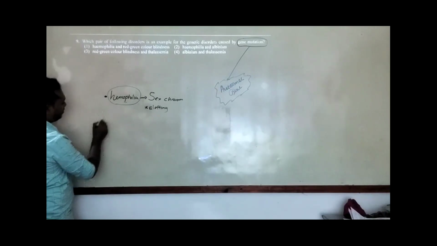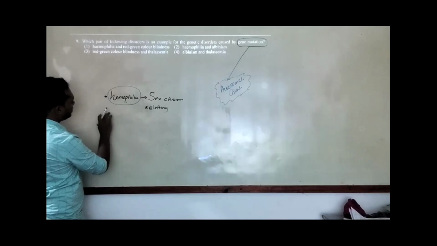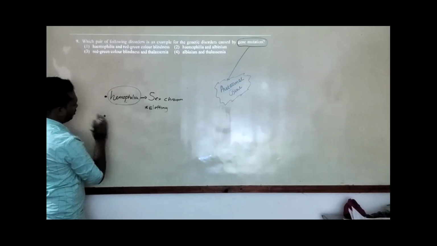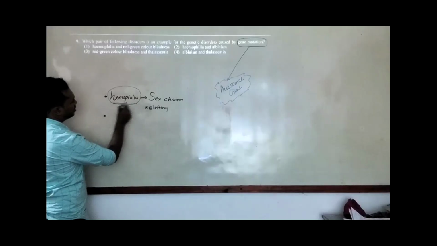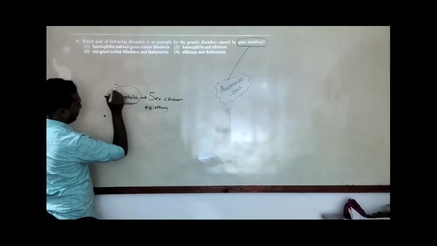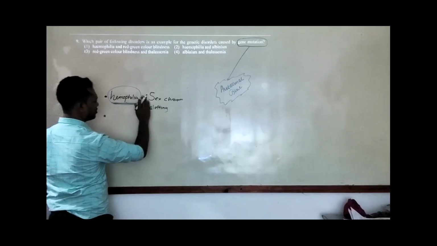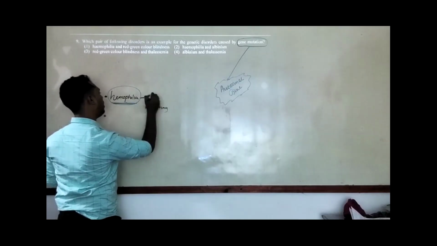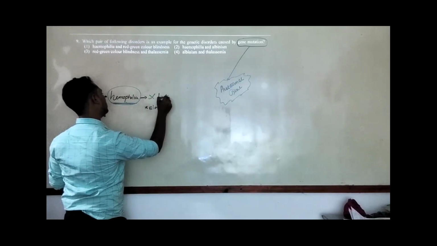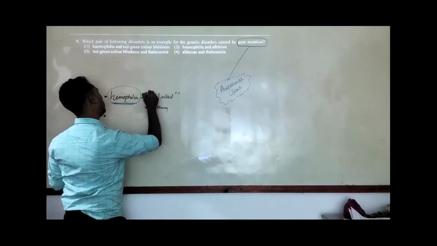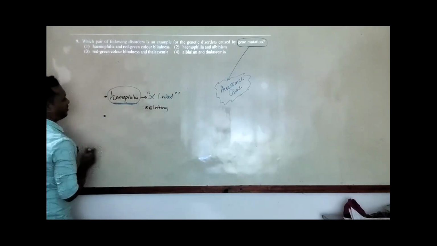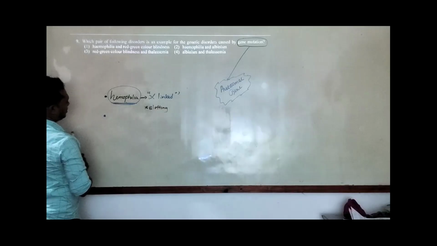So they will bleed long even if they have a minor injury. So that's hemophilia. It's mainly X-linked. The sex chromosome is involved, so it has the name X-linked disease, not affecting our autosomal genes. So we will not consider it here as an answer, right?